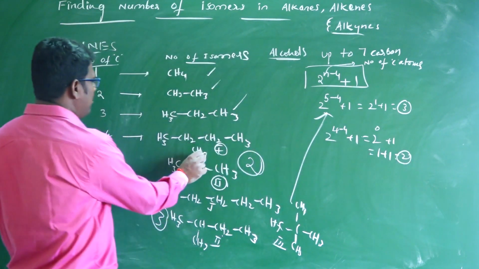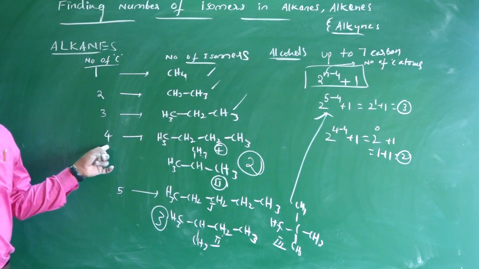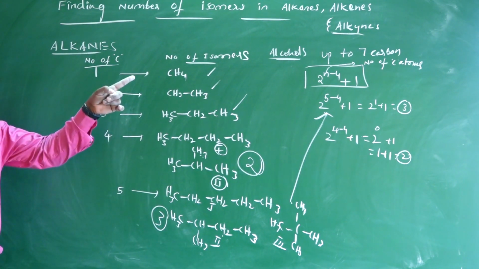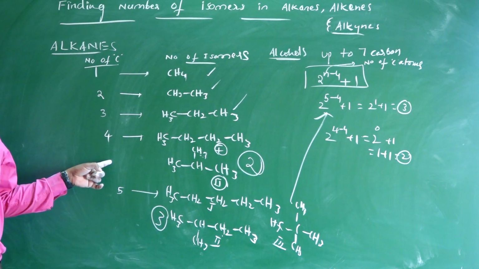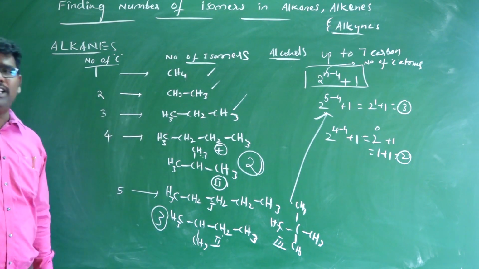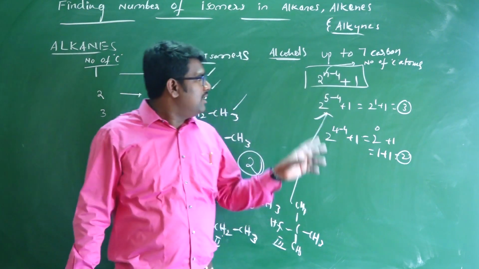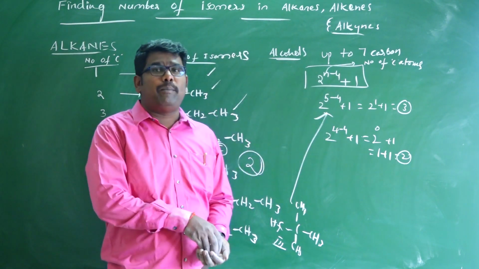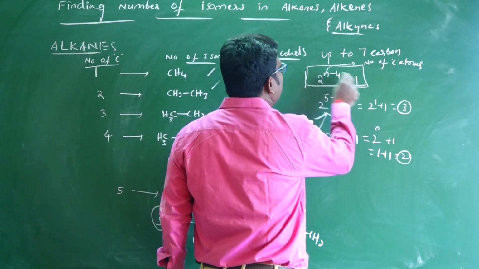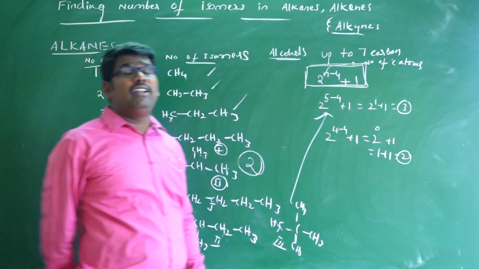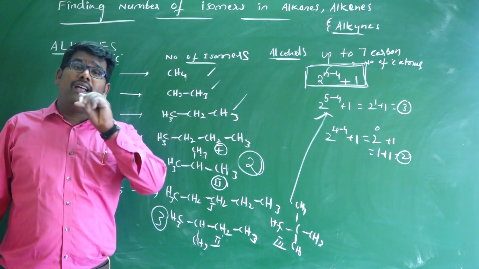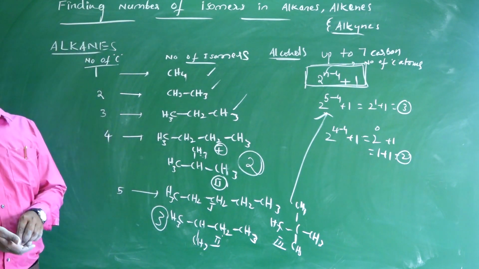How many isomers are possible for C4H10? 2. So the formula is also correct. Using this formula, up to 7 carbons, 2 power n minus 4 plus 1 is the simple formula for the number of isomers in saturated hydrocarbons.